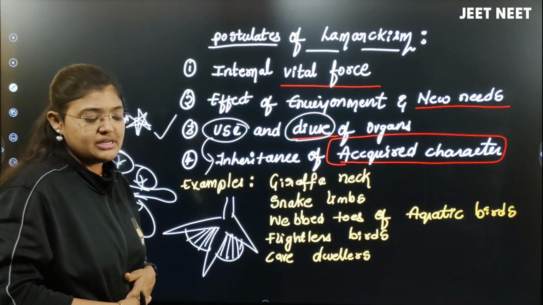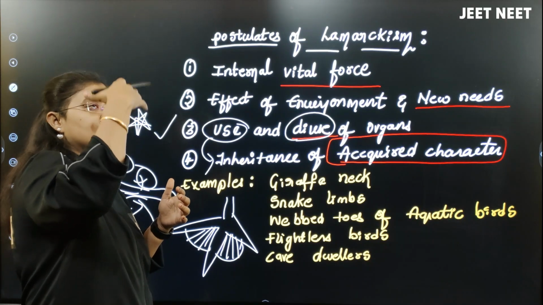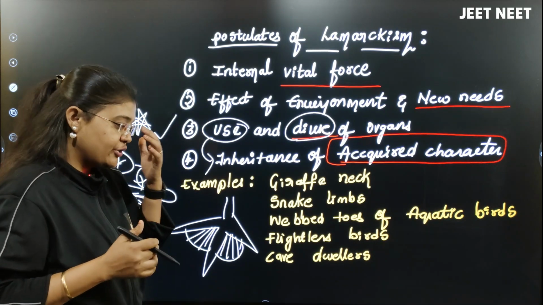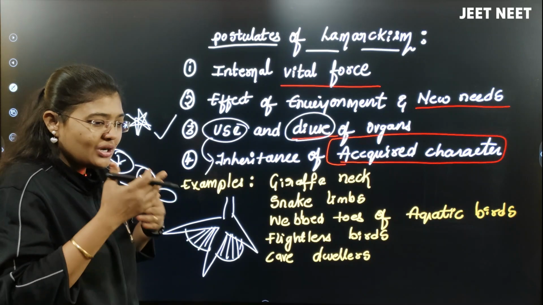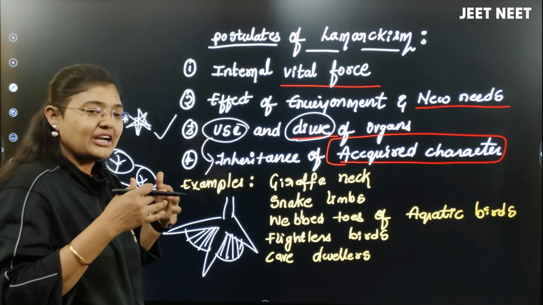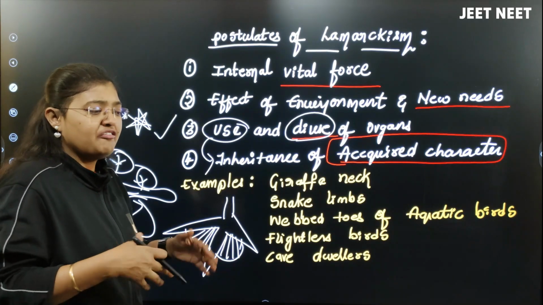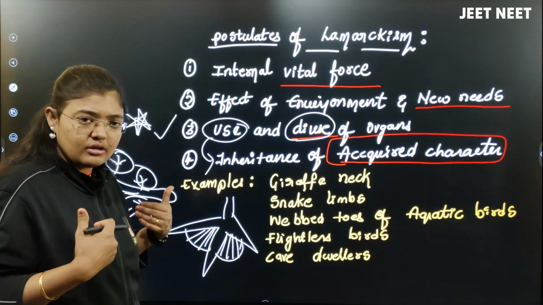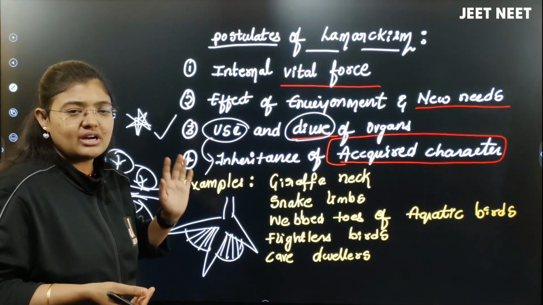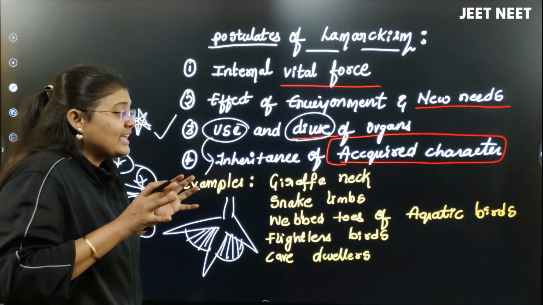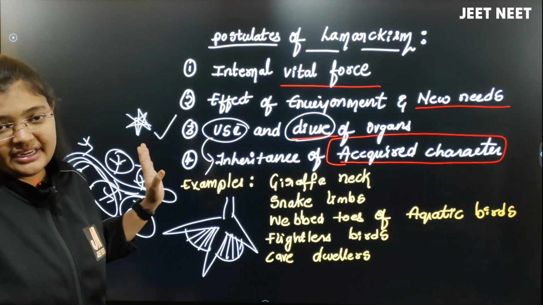Cave dwelling animals, the animals which were there in the caves, right? They don't expose their eyes to the sunlight, they don't see the sunlight, they don't use the eyes for vision purpose. Slowly the eyes in the cave dwelling animals will get reduced because they are not using that particular part, right? Either overuse or the disuse of the organs, because of that, the character which was there in that organism is going to be inherited.